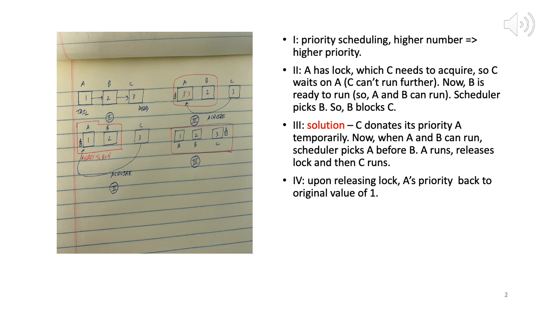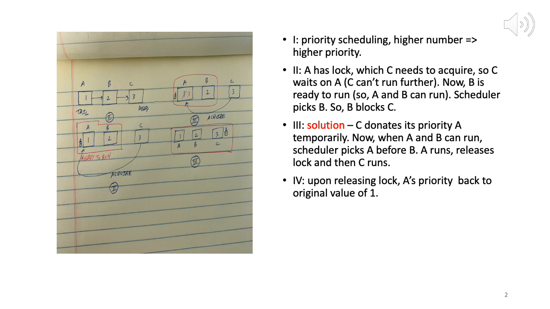Of course, B has a higher priority, 2, which is greater than 1. So the scheduler picks B, because B has a higher priority. The effect of that is B will be picked to execute.